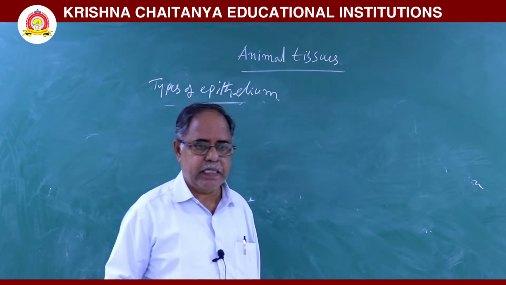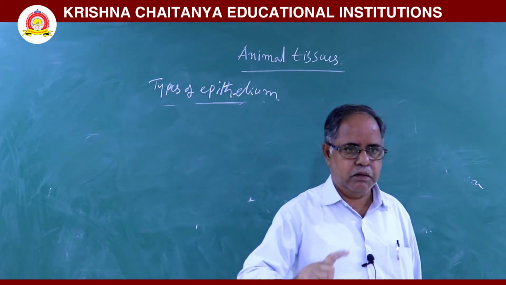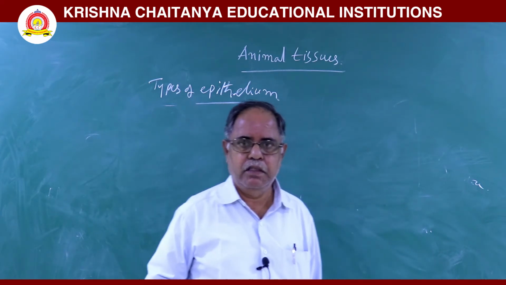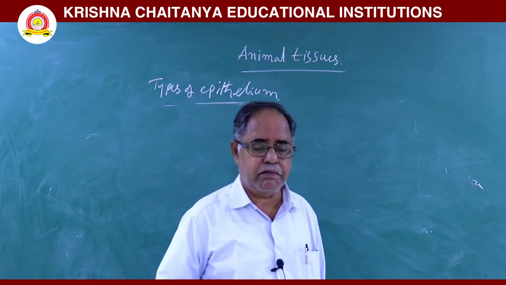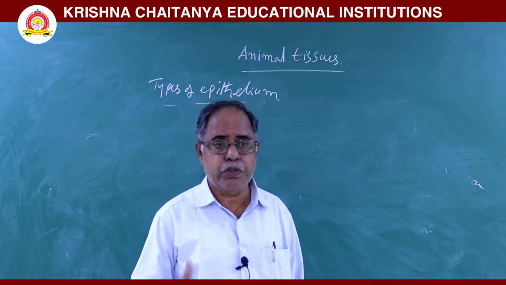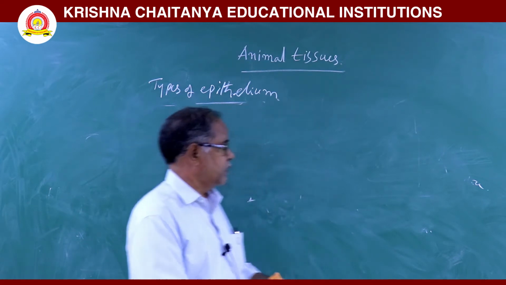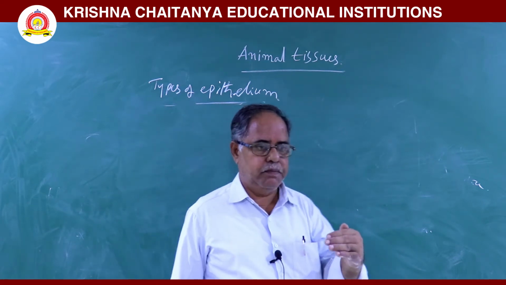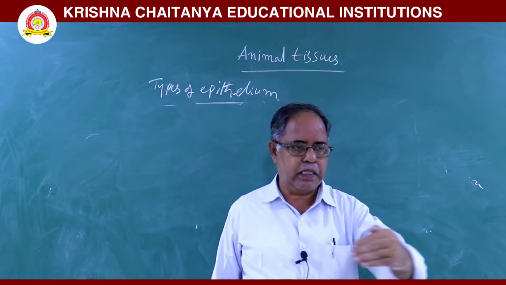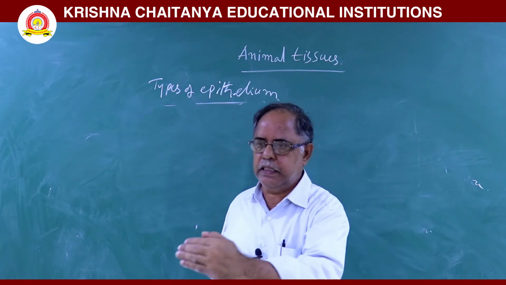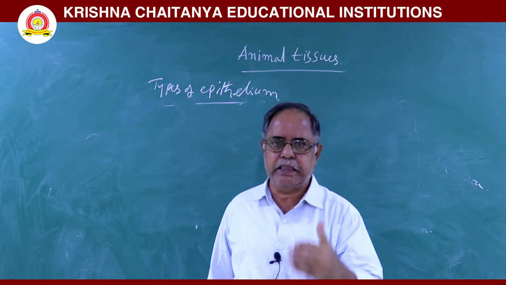But in some places, these epithelial cells get specialized to produce some secretions. They are modified as a gland. That type of tissue is called glandular epithelium. In some, the cells are arranged in one row, in some in more than two rows, and in some the cells are specialized to secrete.